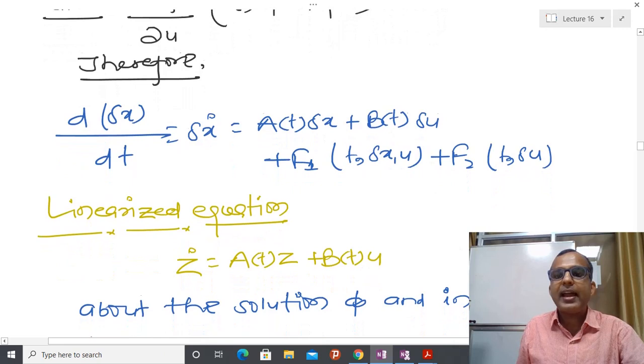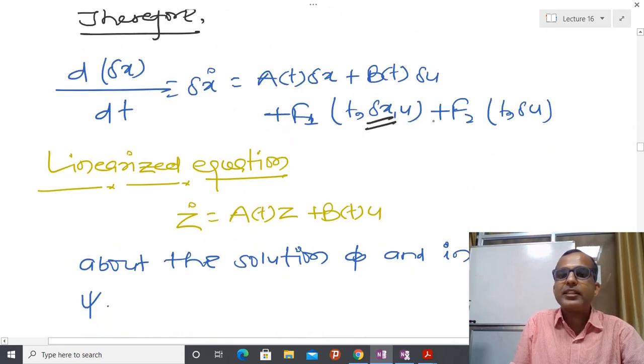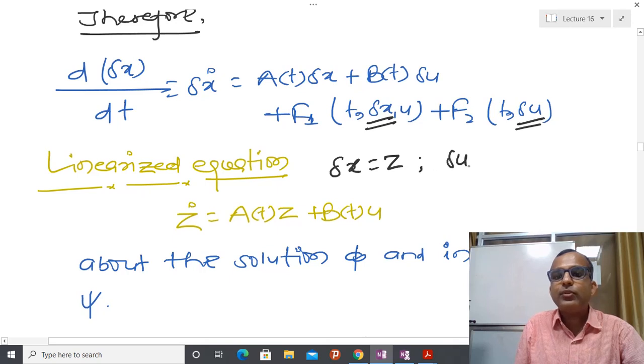And if delta x and delta u are very small, then it is possible to show that the linearized dynamical system is delta x dot equal to At delta x plus Bt into delta u. Now you can define delta x as z and delta u as another function, and it is better that you replace it by a different function. Using this definition I will get this kind of linearized system.